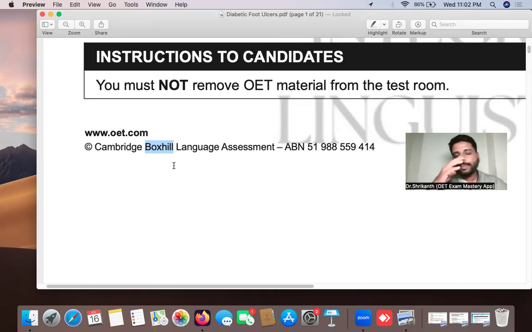Okay, so whenever you're practicing, especially those who are writing the exams, those who have booked the examination, please understand that when you write the exam on an examination day, for example, on August 9th, you will be getting Cambridge Boxall language assessment prepared material. Only these materials are going to test the skills I told you. Remember when I told you that OET is all about having the right skills? Those skills you will be able to develop only if you're practicing with the Cambridge University materials.